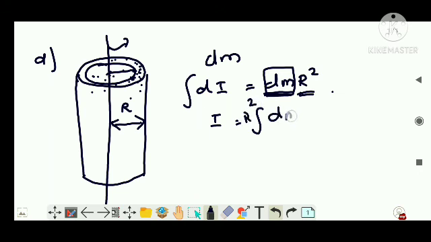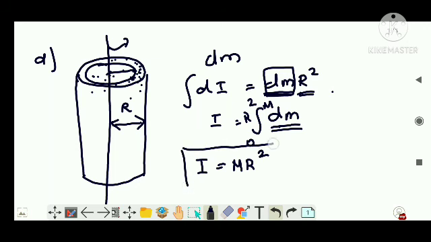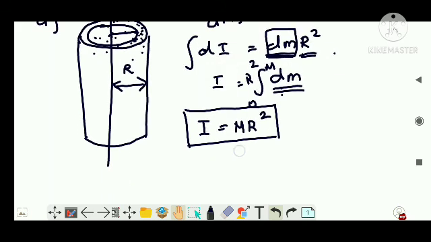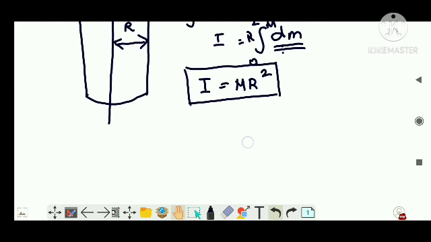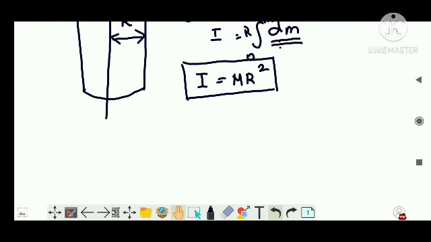So I'm going to integrate dm. The mass is going to change from 0 to the maximum value of m, right? So you will get moment of inertia equal to mr squared. Integrating dm, you will get m. Simple, right?